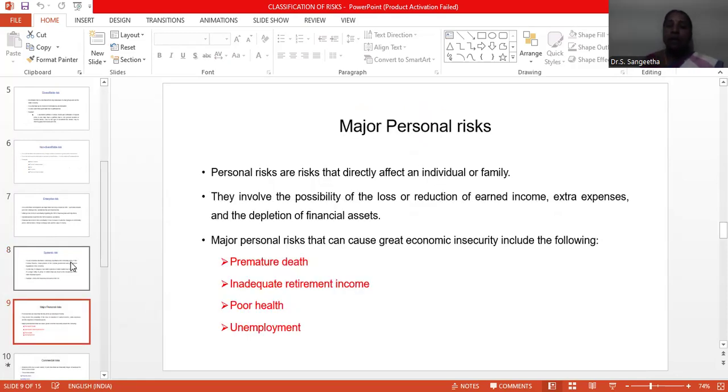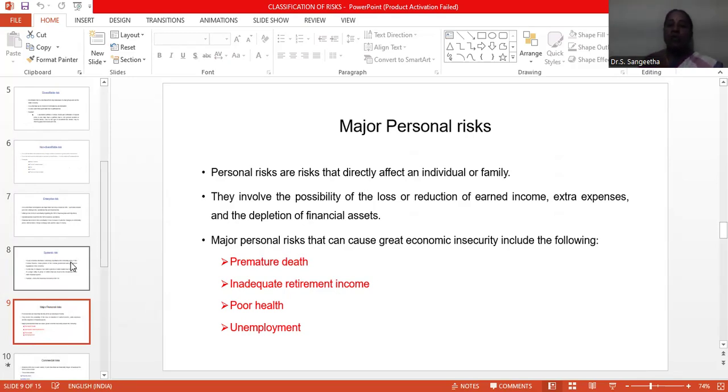Next is major personal risk. Already I spoke about premature death, then unemployment issues, and likewise retirement benefits being inadequate. These are examples of personal risk. It directly affects the individual and/or family.